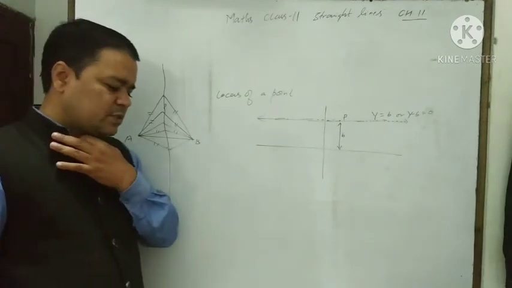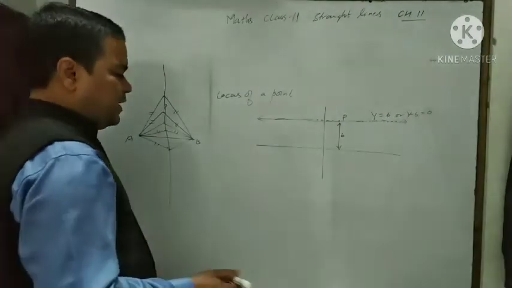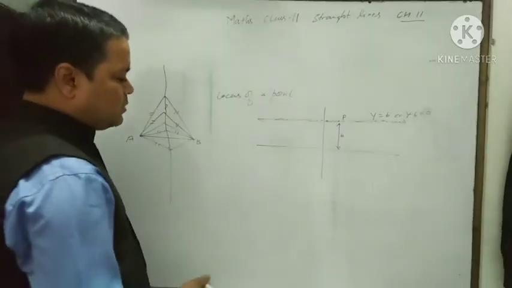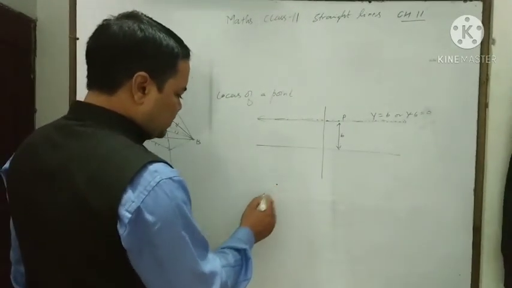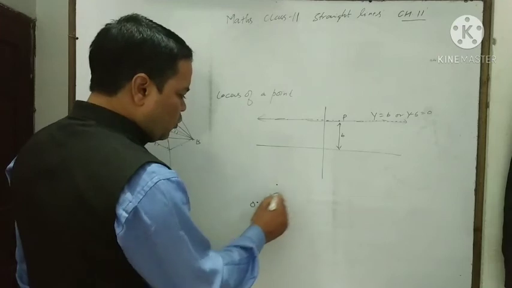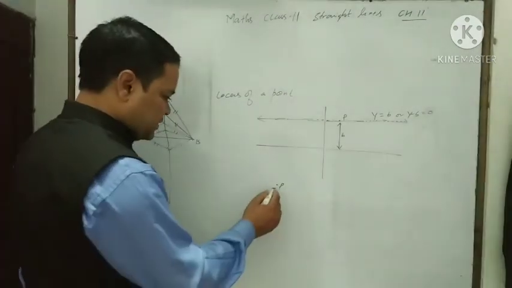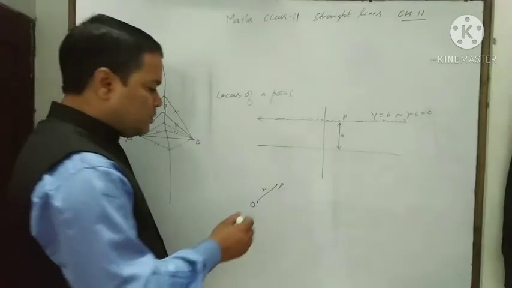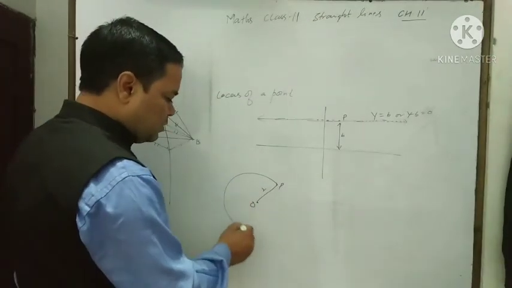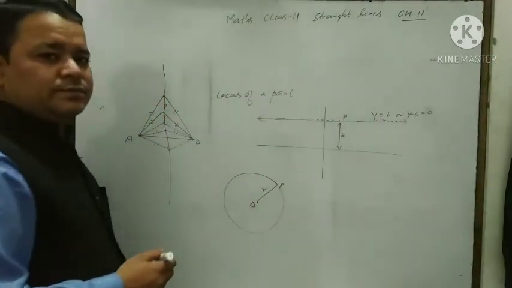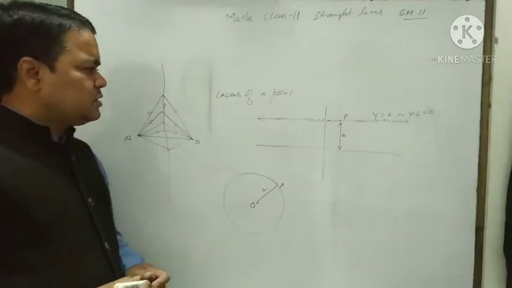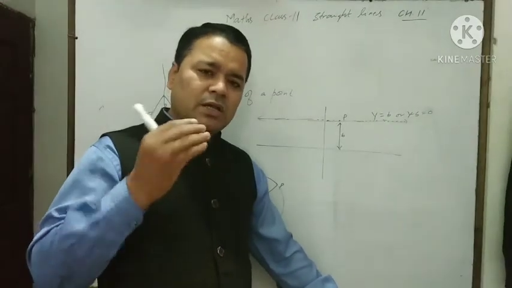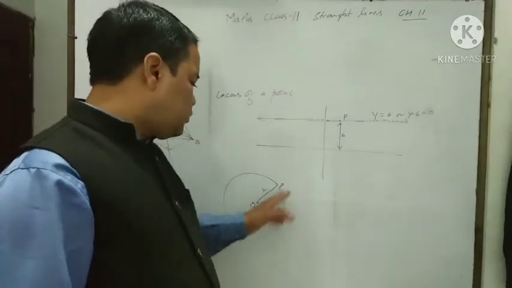Getting? Similarly, we can also find the locus of the point P whose distance from a fixed point O is always constant. Let the value be R. Then what will be the locus? Its locus or path will be in the form of a circle. So this is the locus, and we are also able to find the equation of this locus.